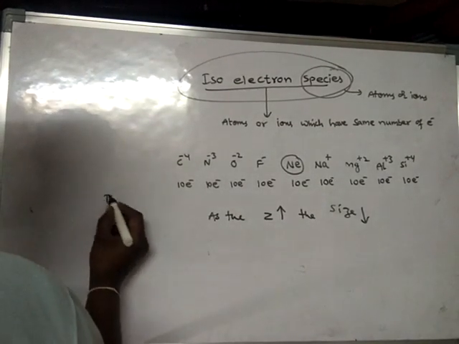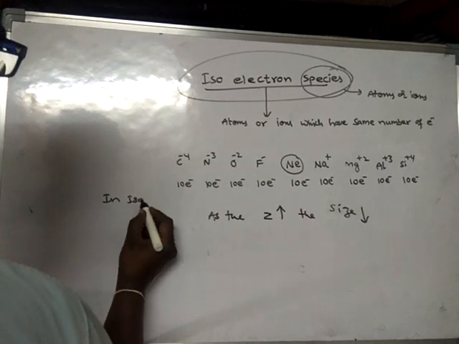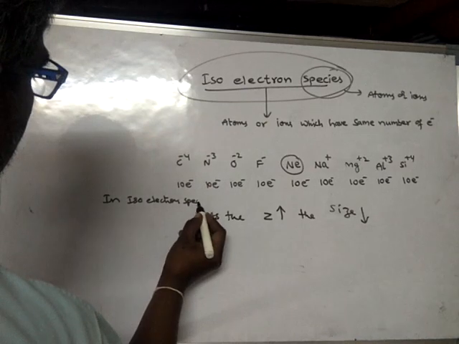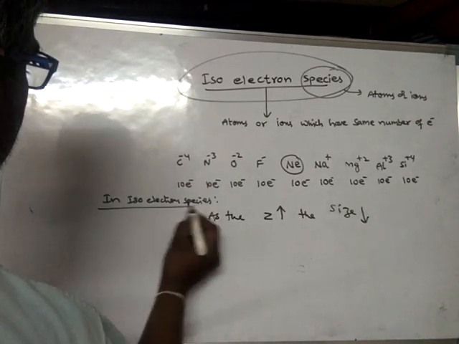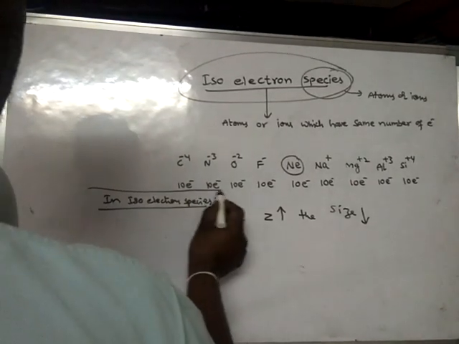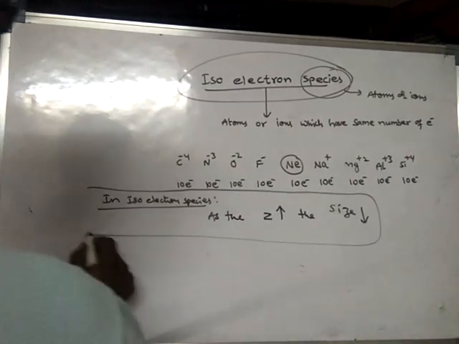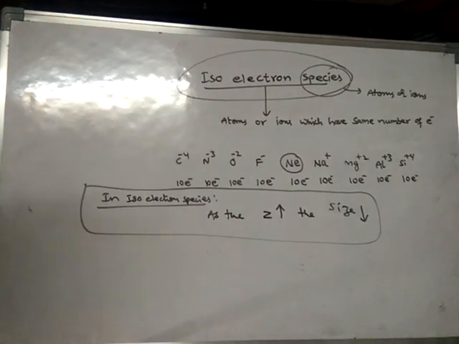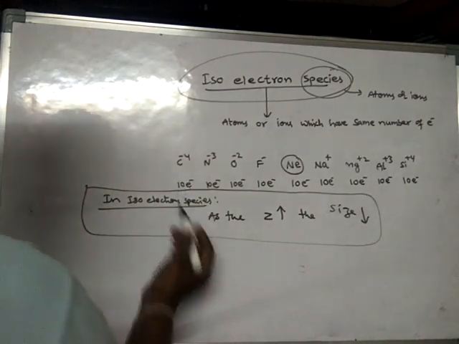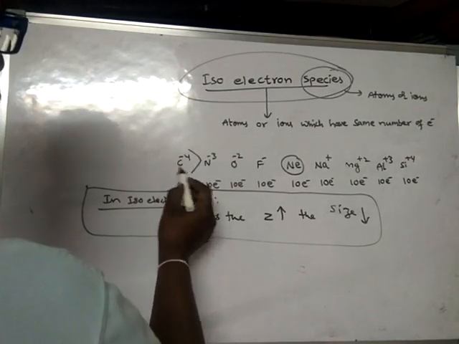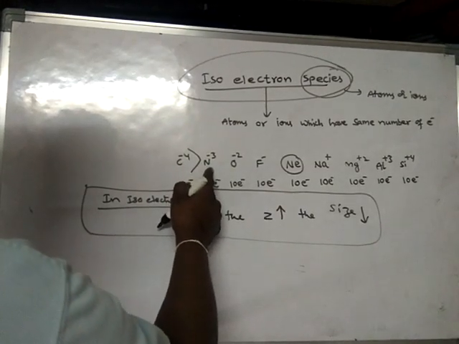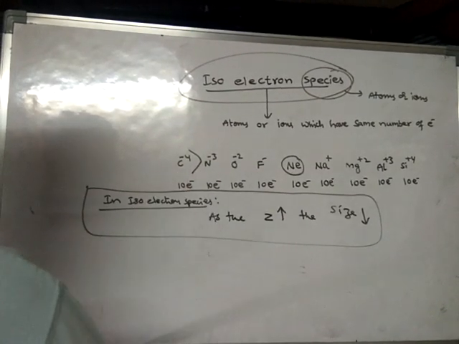So the size of this one is more than this one, because its atomic number is less than this one, hence its size is larger.